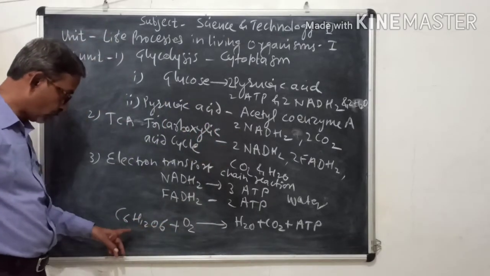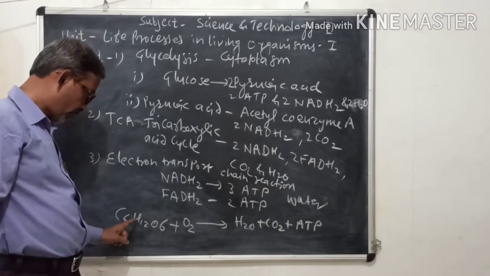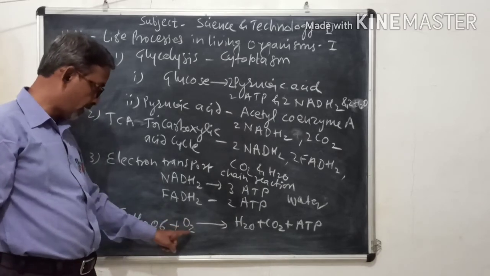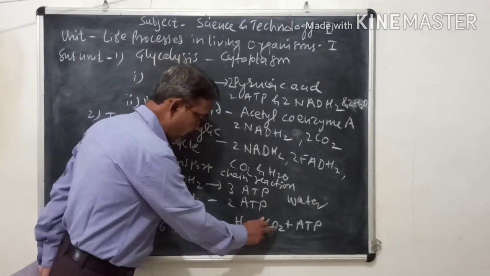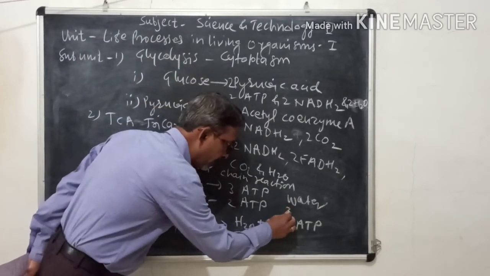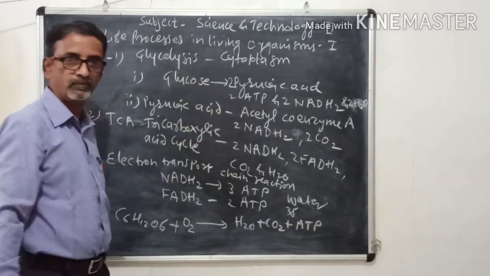So if you observe the overall reaction, when one molecule of glucose is oxidized by oxygen, water, carbon dioxide and 38 molecules of ATP are formed.